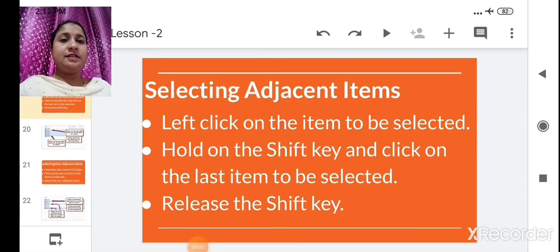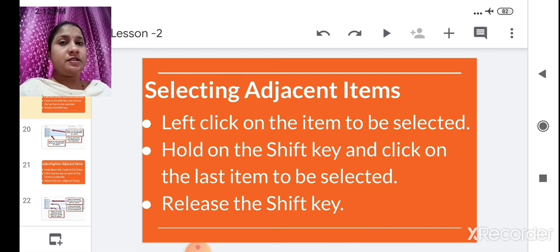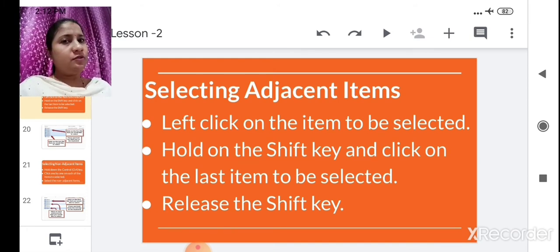Now the next is selecting adjacent items. What does selecting adjacent items mean? Let me give you one example. In your school you get assignments in different subjects. Like English, maths, EVS, even Hindi and Marathi. Do you do all the assignments on one page? No. For that you take different books, and you also have to submit them separately.